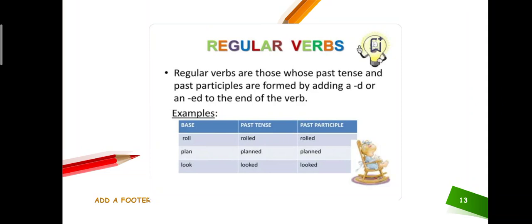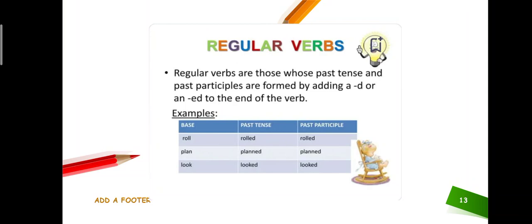Just like you can see in that box, in that picture, roll is the first form, the base form, and whenever you are converting into the past tense or a past participle, you can easily add only ed and you get the new verb form. Okay, students, second example, plan.